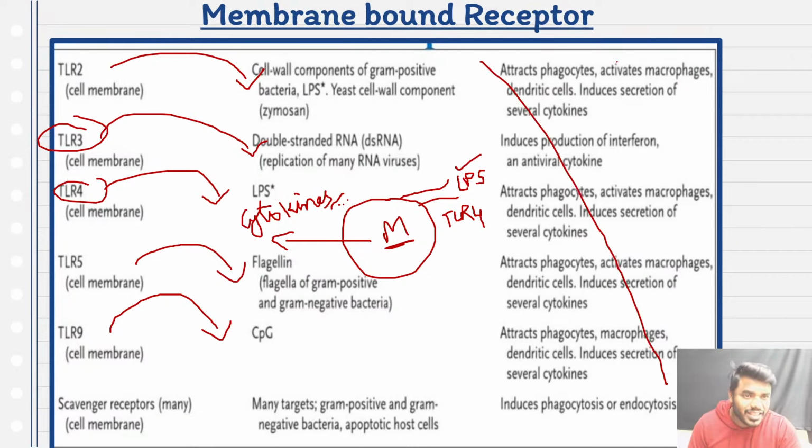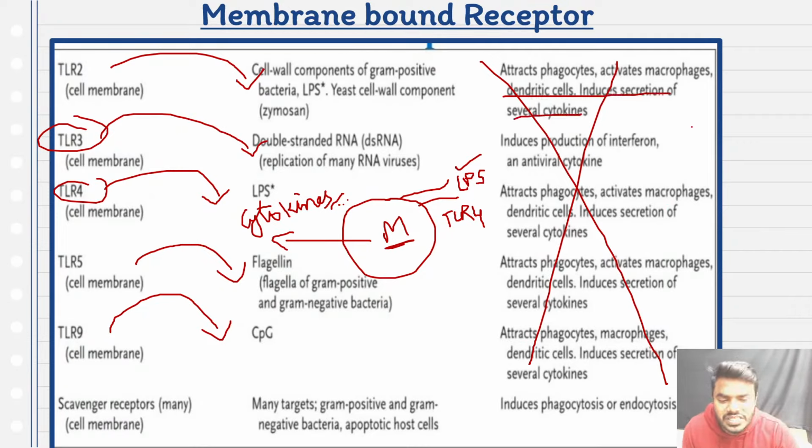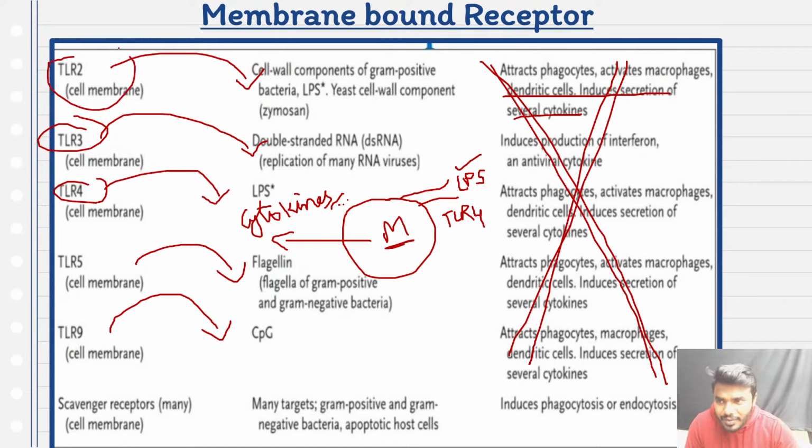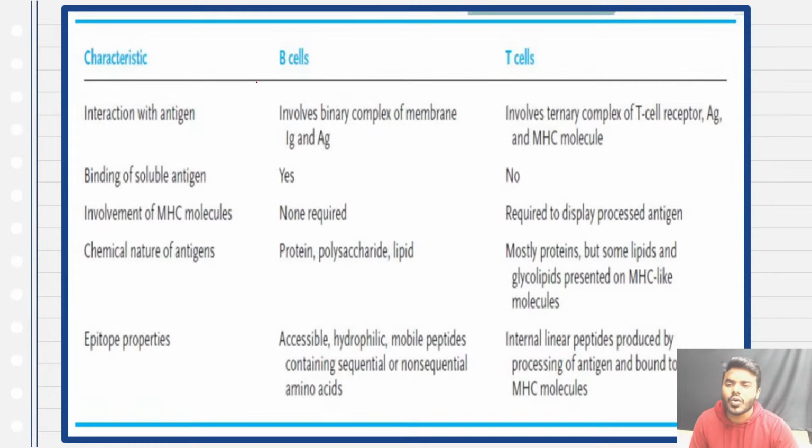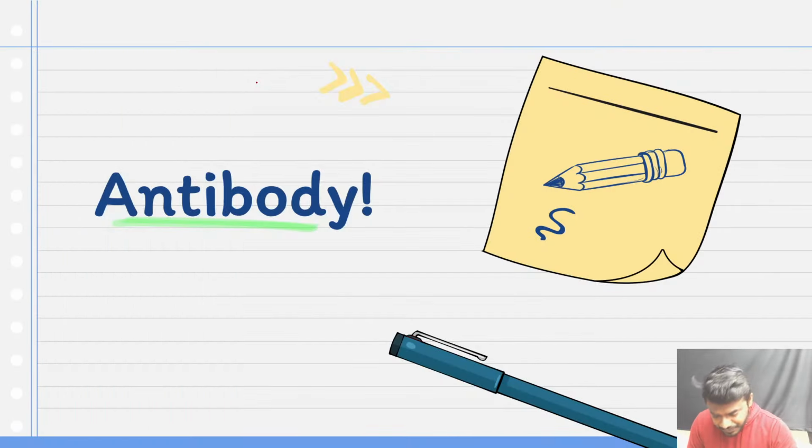So everywhere the function is common: activating the macrophages and dendritic cells and inducing the secretion of several cytokine molecules. Hence you people no need to remember the function. What you have to remember for the exam is the name of the receptor and what kind of specific antigen it is recognizing. That is the only thing you have to remember.